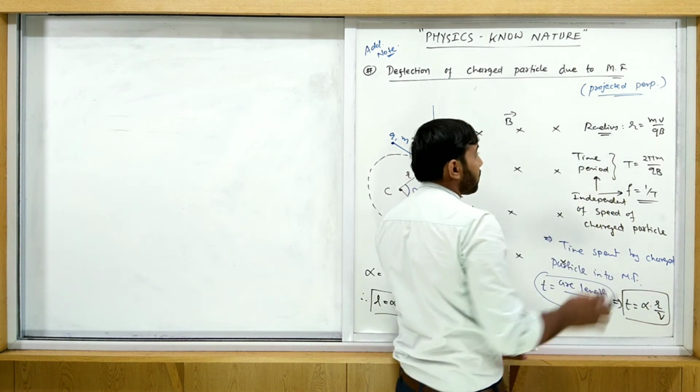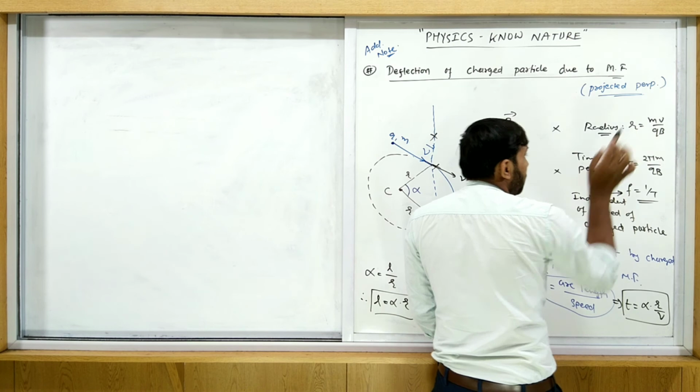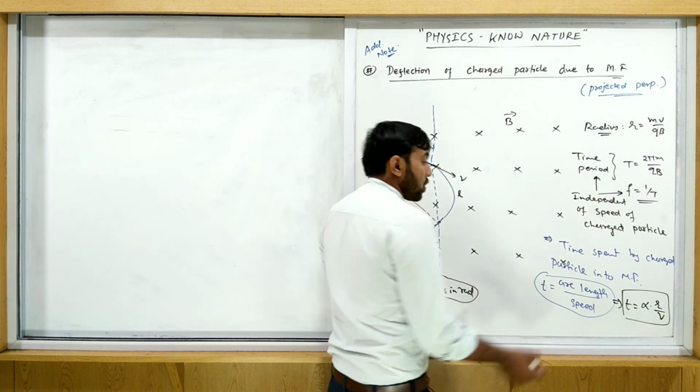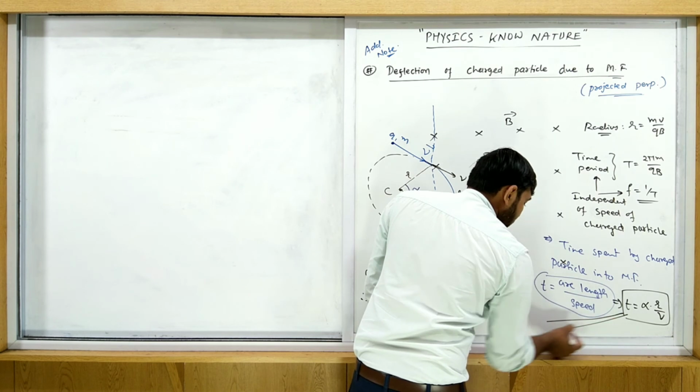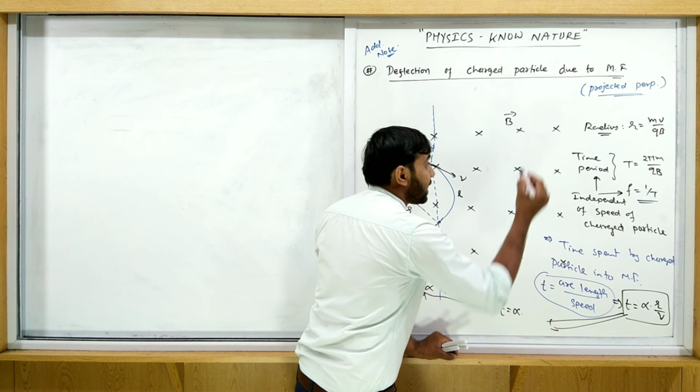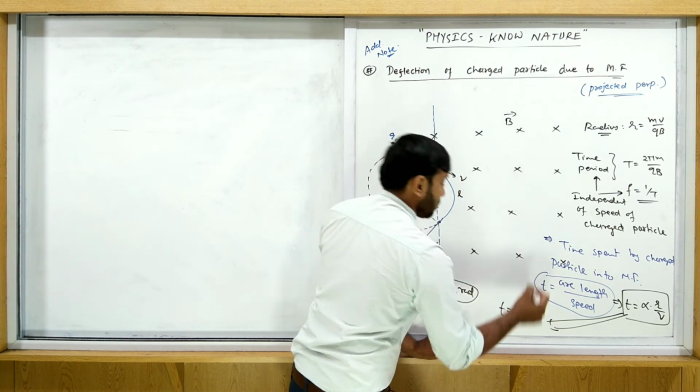Where what is r upon v? R upon v is m upon qb. You can use this equation also, and you can write it like this: T is equal to alpha into r upon v, so alpha m upon qb.